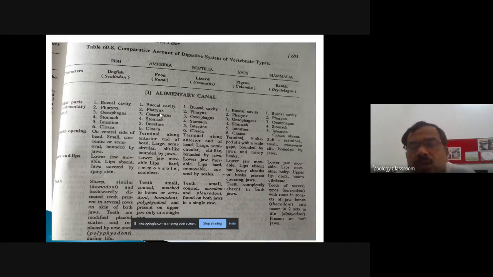So these are the various parts, starting with the buccal cavity and the cloaca. All the major parts of the alimentary canal are quite similar in the first 4 classes, that is up to the aves. But in mammal, change is there. The cloaca is replaced by the anus. It means the cloaca is absent, and that aperture is replaced with the anus. Okay, have you followed?